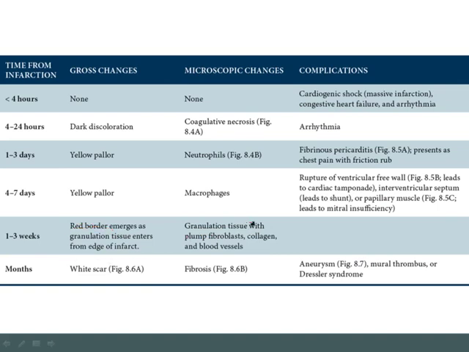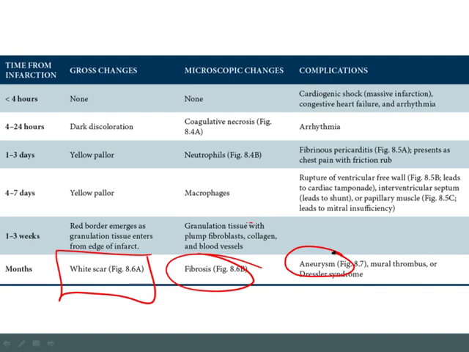Now, the final stage is that the granulation tissue will be converted to fibrosis, or a scar. What you're going to see on gross exam will be a white scar. Recall that the scar is not as strong as the myocardium. So you took away myocardium and you put in place a scar. Because now you've weakened the wall of the ventricle, that's going to increase the risk for aneurysm, or balloon-like dilatation of the ventricular wall.